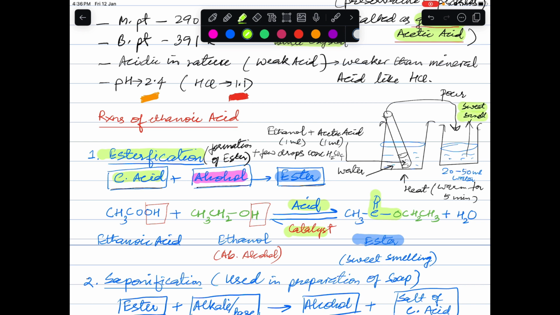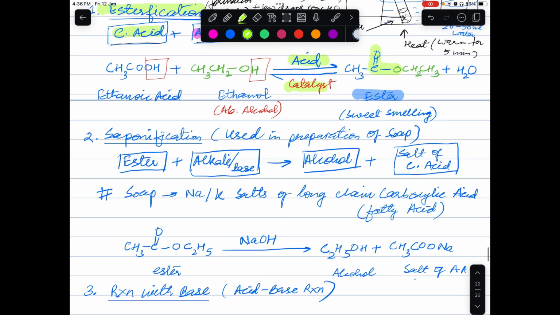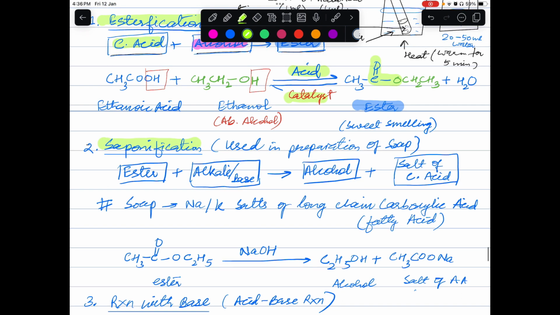And what is that? That is ester. So here ester is formed, and this is the esterification reaction. Next reaction is saponification. Saponification is just the reverse of esterification. What are we getting in esterification? Alcohol and carboxylic acid are giving you an ester.